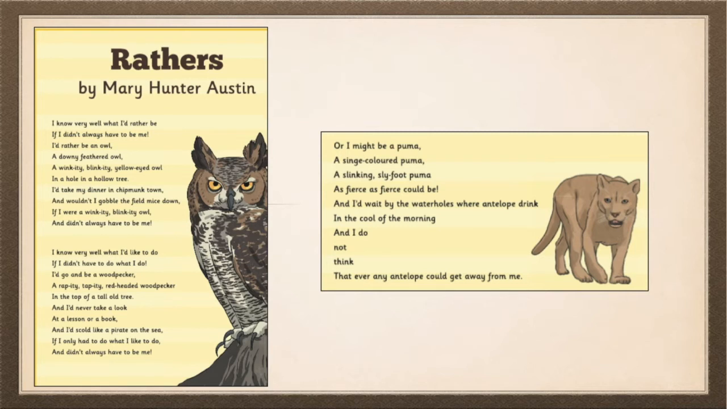I know very well what I'd rather be, if I didn't always have to be me. I'd rather be an owl, a downy feathered owl, a winkety blinkety yellow-eyed owl, in a hole in a hollow tree. I'd take my dinner in Chipmunk Town, and wouldn't I gobble the field mice down? If I were a winkety-blinkety owl and didn't always have to be me. I know very well what I'd like to do if I didn't have to do what I do. I'd go and be a woodpecker, a rappity-tappity red-headed woodpecker in the top of a tall old tree.